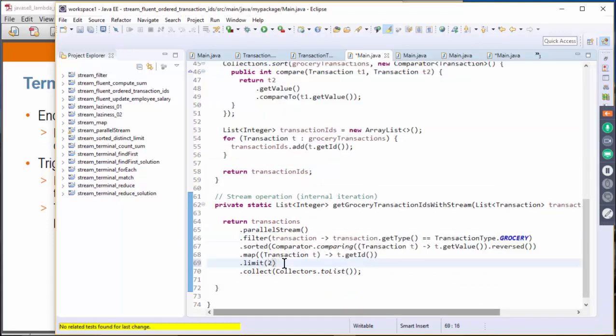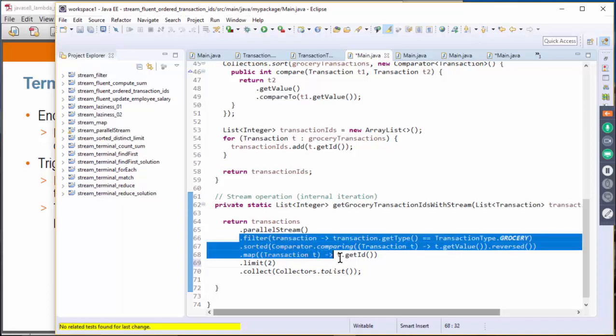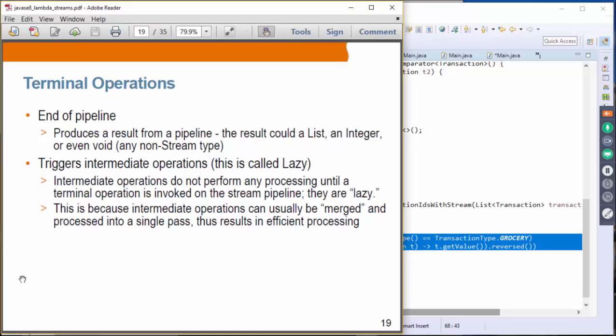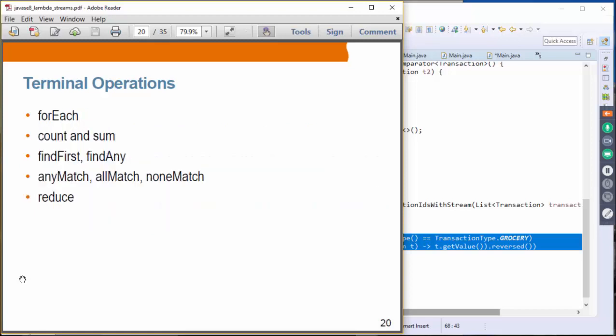It will know the final result is going to be just 2 items. So I don't have to go through all those million items for filtering and sorting and mapping. Those kinds of optimization could be performed by the stream library, because it's lazy. So these are examples of terminal operations. For each, we have seen that example already. Count and sum, find first, find any, match, all match, none match, and reduce.